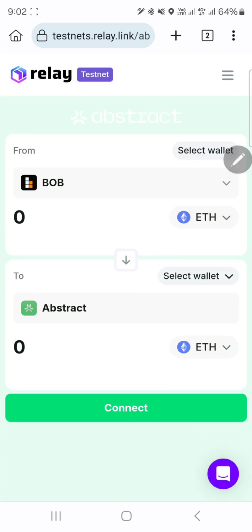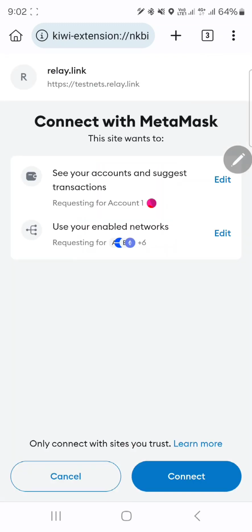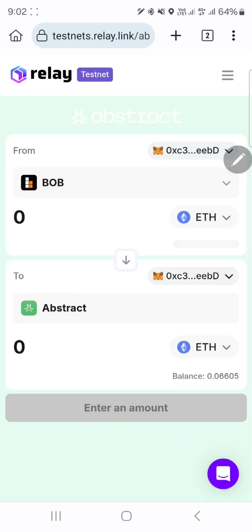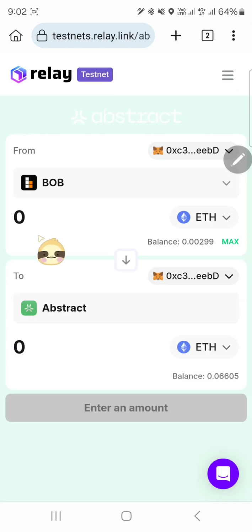And to bridge ETH Sepolia to abstract ETH, we have to connect our wallet. So click on connect. And it's connected. So as we have already received faucet ETH Sepolia from the link, now we can bridge.